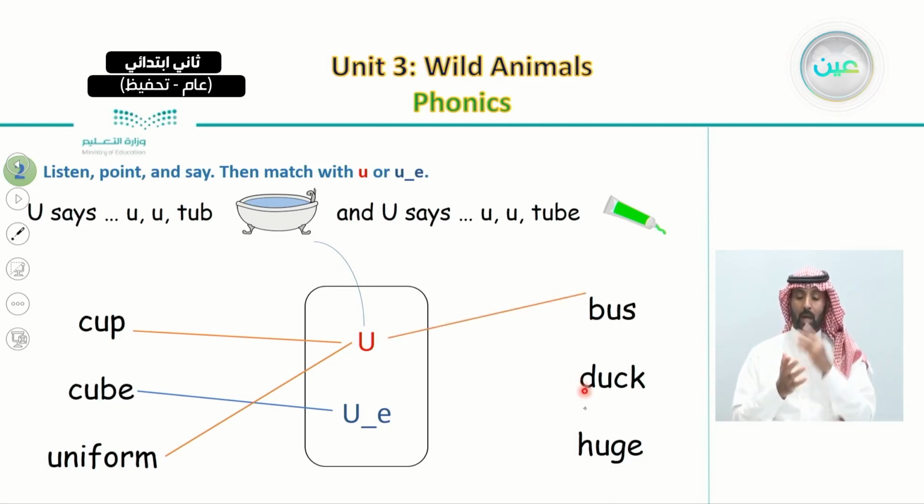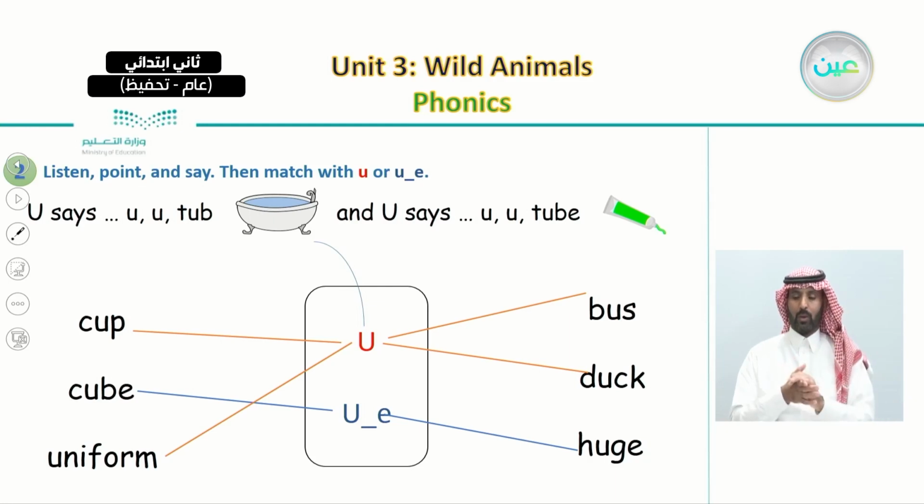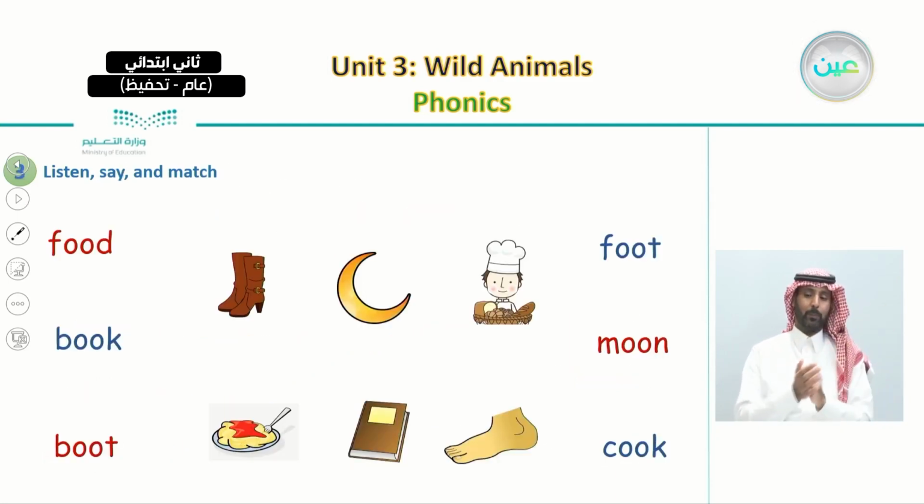And then duck. Say it with me. Duck. Duck matches also the first sound. And let's listen to the last one. Huge. So what sound matches this word? It is the second sound that ends with E. So here we did learn the 2 different sounds with words that have the letter U. Now, let us move on to the last exercise in today's lesson.